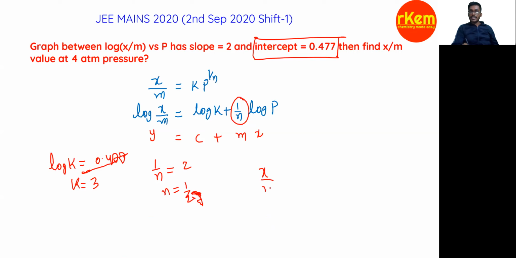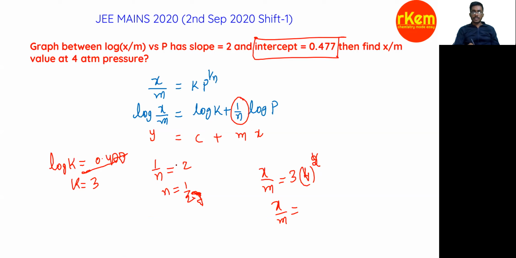So directly find x by m. At 4 atm pressure they are asking. So x by m equal to what? K, so K value is how much? 3. Then P power 1 by n, right? 4 and 1 by n direct value, right? 1 by n value is 2. So x by m equal to, so how much is it? 1 by n, right? 1 by n is 2.